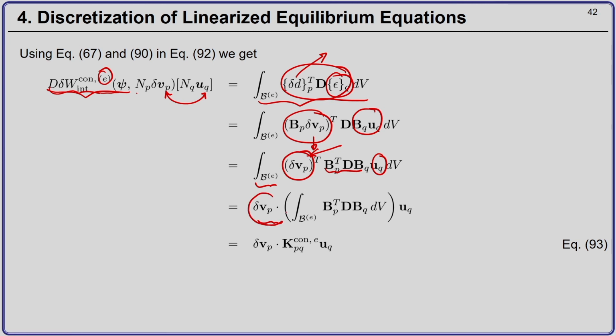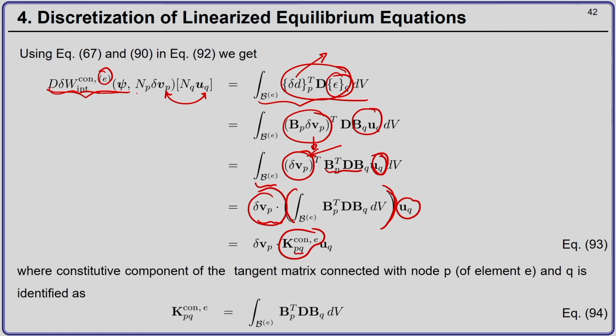So, I can replace del Vp transpose by del Vp dot, and then I can take the nodal displacement out from the right hand side here, and I am left with the expression in the bracket, and this is nothing but our tangent matrix corresponding to the constitutive relation of element E connecting nodes P and Q. Okay. And this tangent matrix is given by equation number 94.